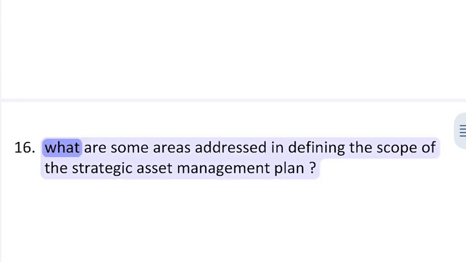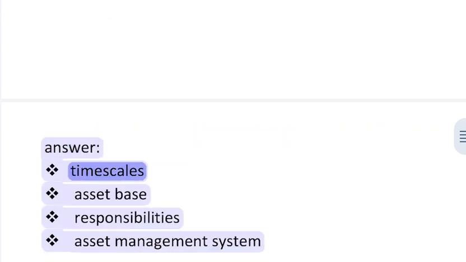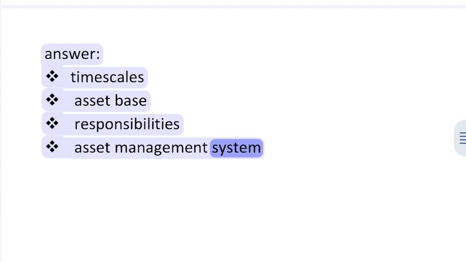16. What are some areas addressed in defining the scope of the strategic asset management plan? Answer. Timescales, asset base, responsibilities, asset management system.